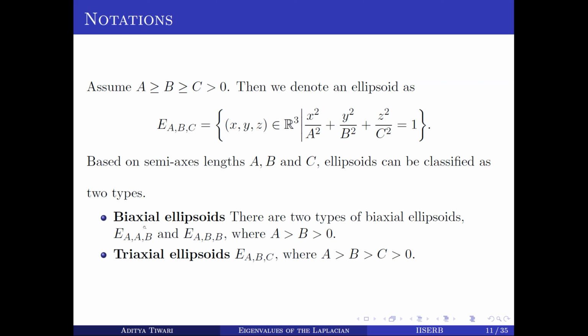We have two different types of biaxial ellipsoids, E(a,a,b) and E(a,b,b). Here in E(a,a,b) the bigger axis lengths are equal, and in E(a,b,b) the smaller axis lengths are equal.